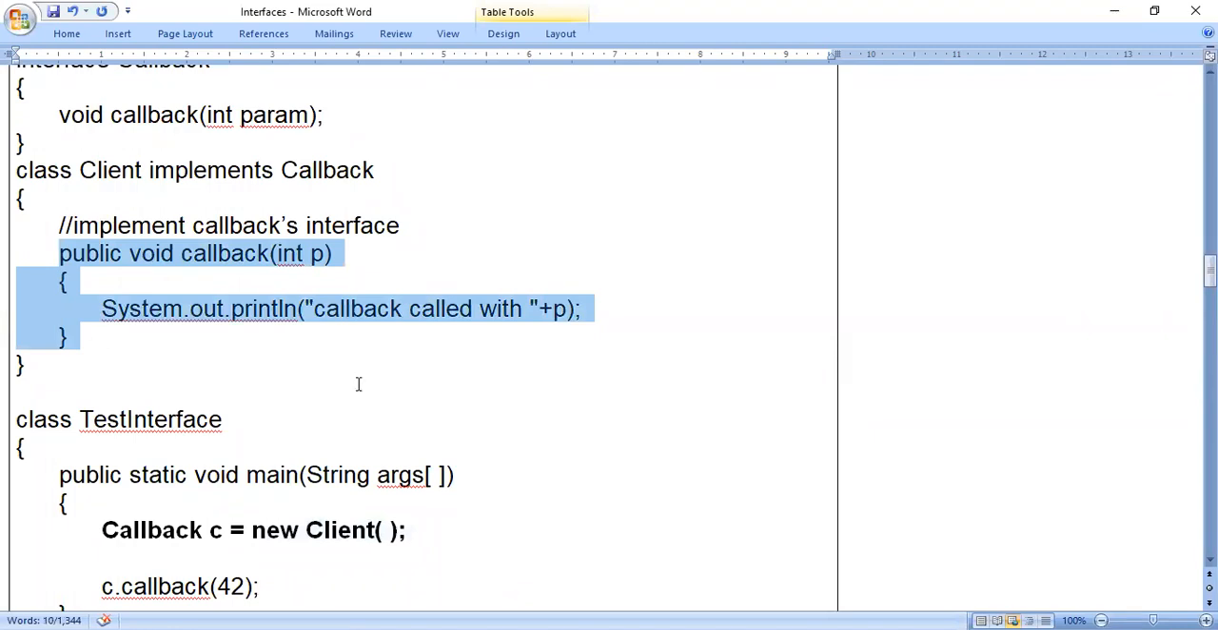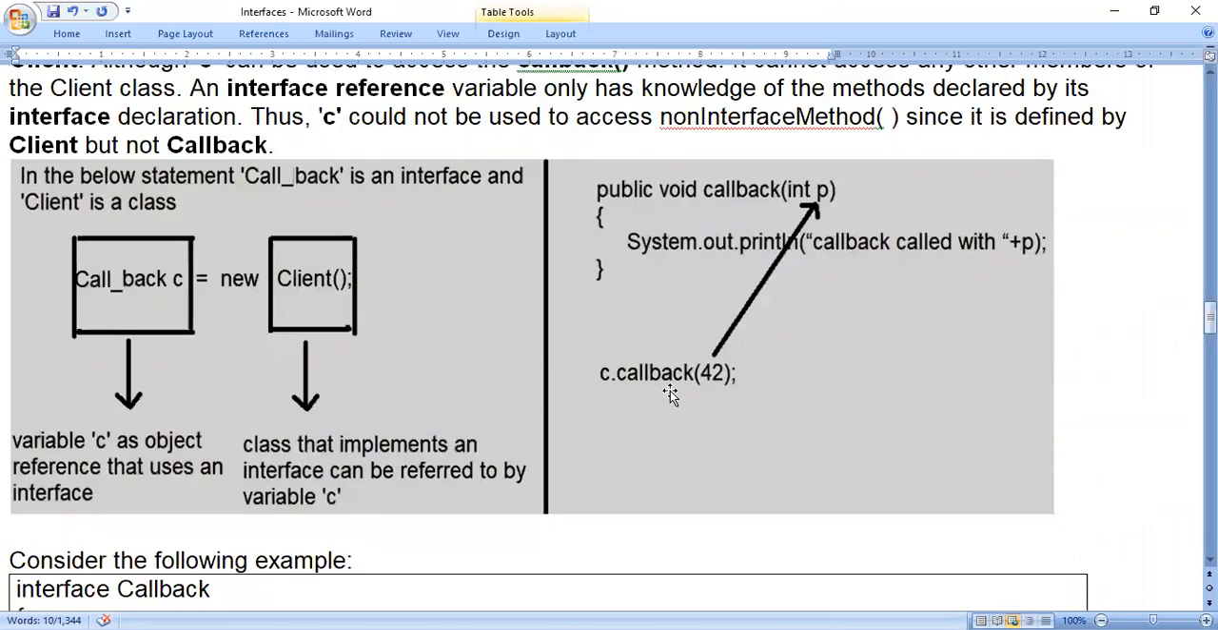Actually it is a method of the interface. In the interface there is no code, but in the class there is code, so it starts working. Look at this arrow.